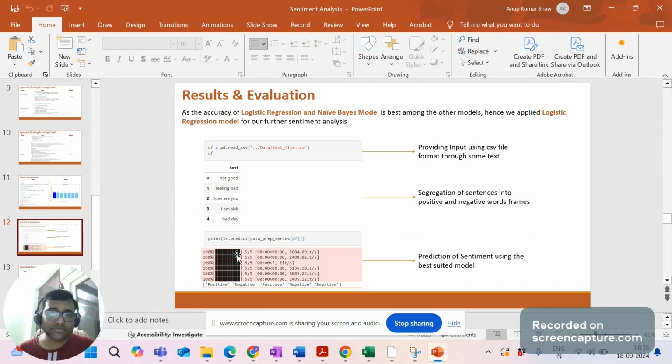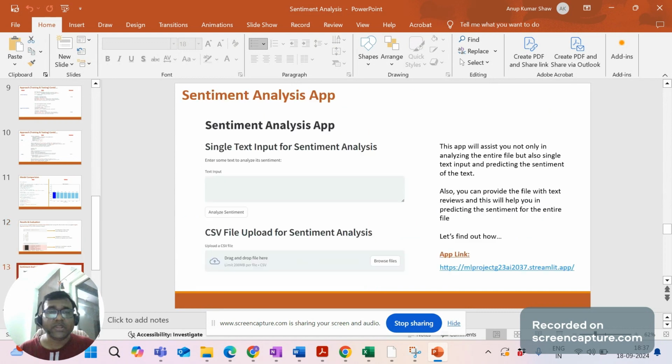So you can see over here they are predicting, based on the certain model, whether this is positive or negative, right? Here it says not good, but we are showing positive. As I told, there's 20% that it's saying wrong. Feeling bad, negative. How are you, it's a good thing that you are asking someone, but it says negative. I am sick, negative. Bad day, negative, right? So it's already providing this.